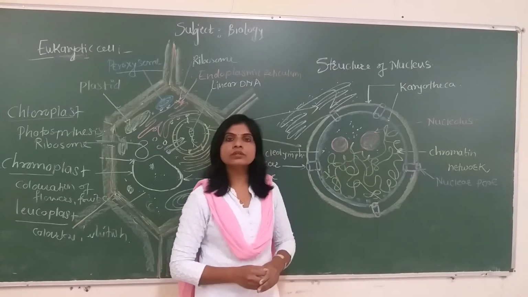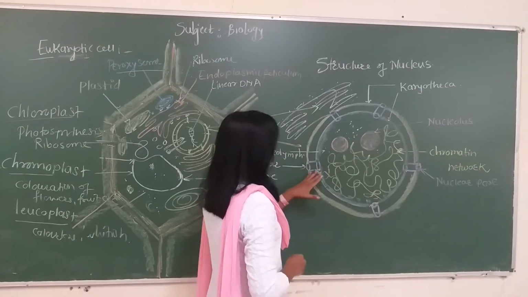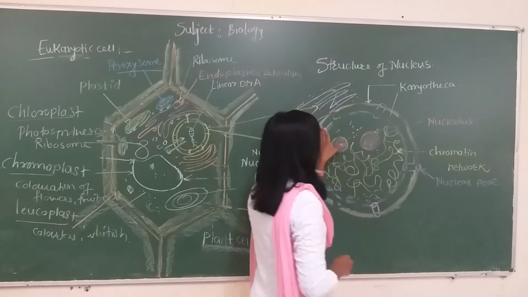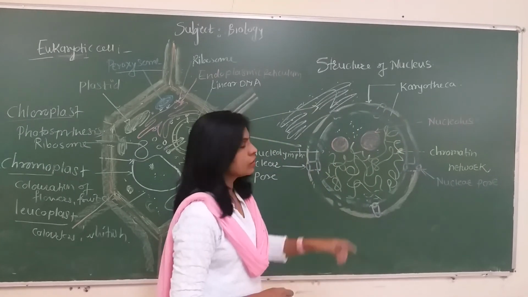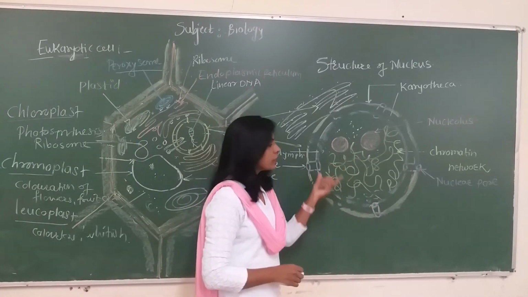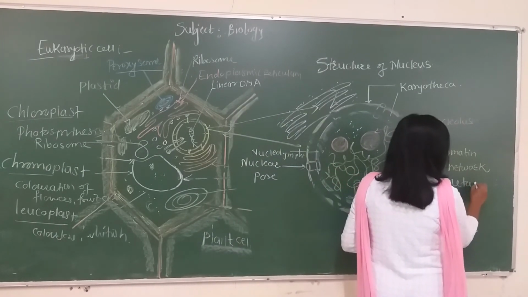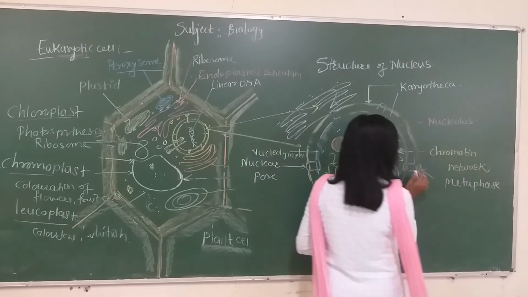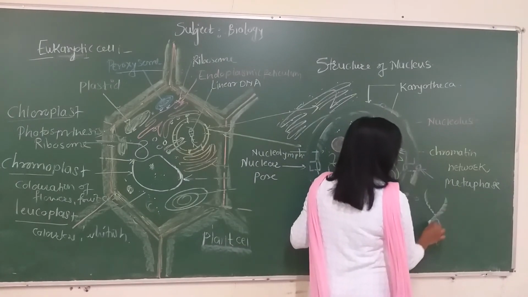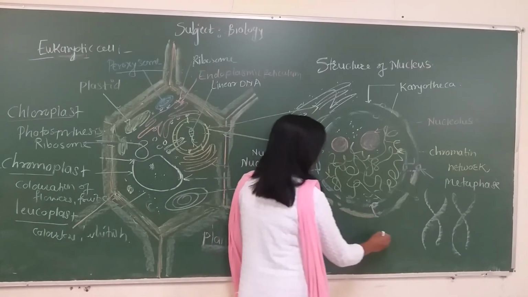When we observe the nucleus during metaphase, the nuclear membrane will disappear. Chromatin material undergoes condensation. It becomes thicker, shorter, and clearly visible. So in metaphase, the nuclear membrane disappears and chromatin material reveals itself as thicker, shorter, and clearly visible structures called chromosomes.